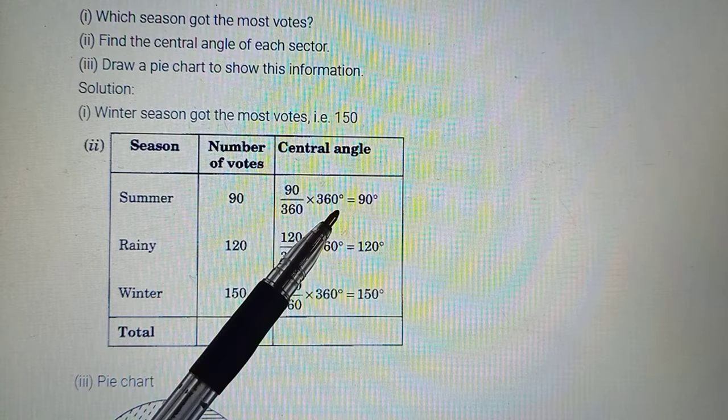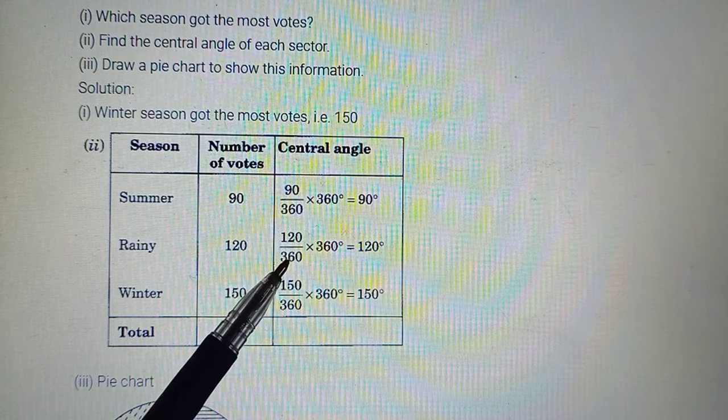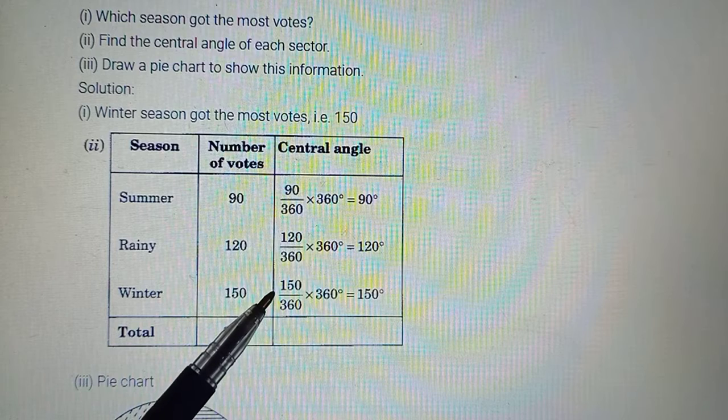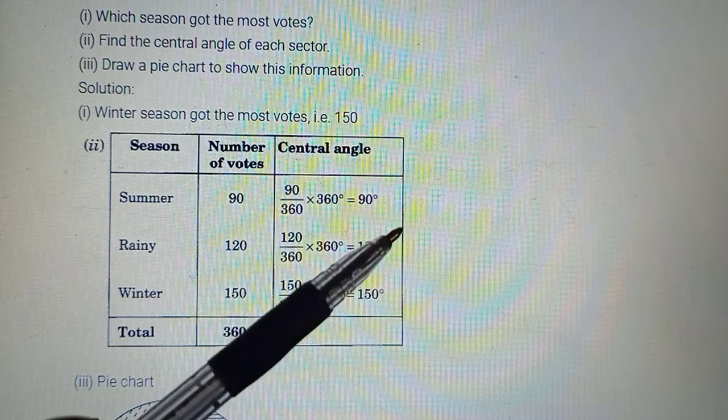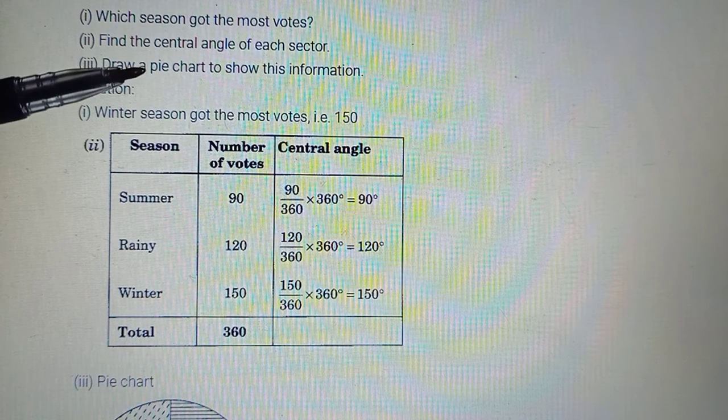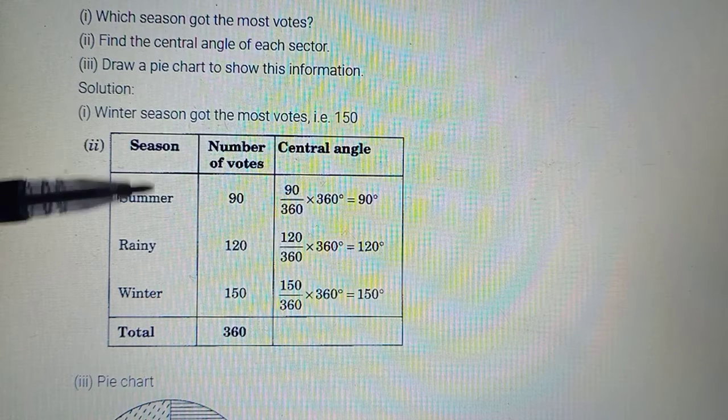by 360 degrees. Okay. So for rainy season, the central angle will be like 120 votes were in favor out of 360 into 360. Okay. So simply that you have to do, and you convert it to your degree measure. And then third part, that is draw the pie chart for this information.